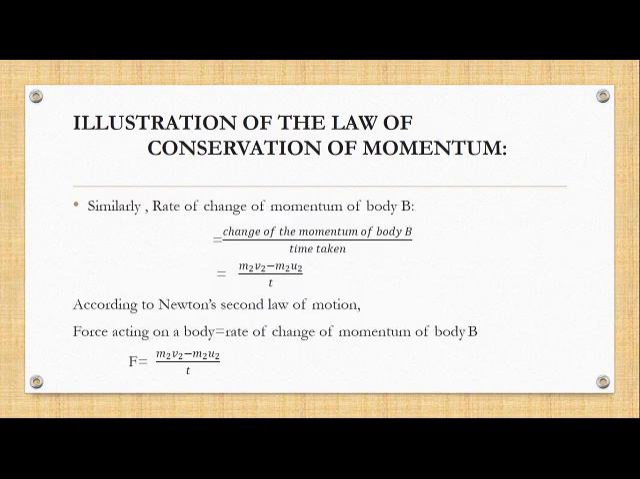Similarly, the same phenomenon will happen for body B. Here we get the rate of change of momentum of body B divided by time taken, and ultimately F is equal to m2 v2 minus m2 u2 divided by the time, right?